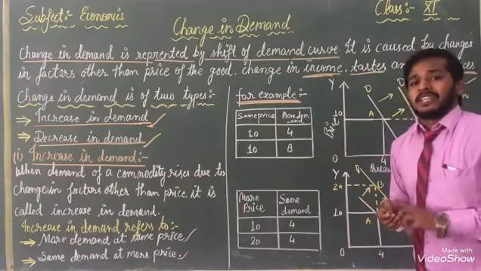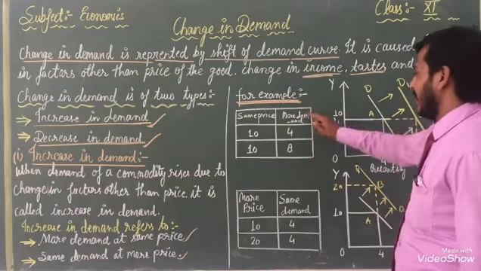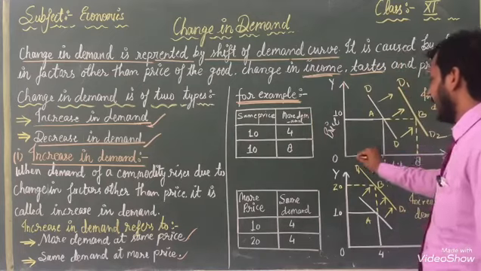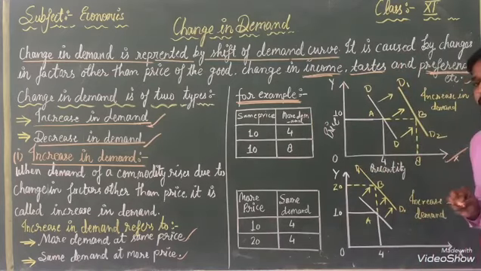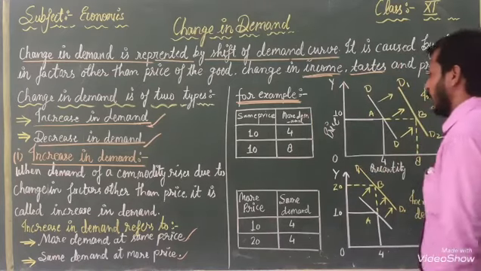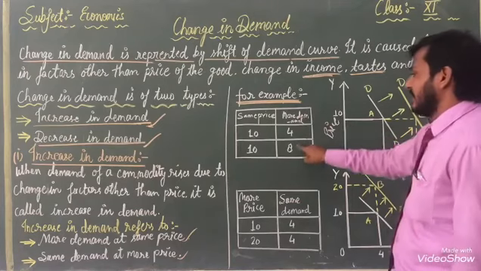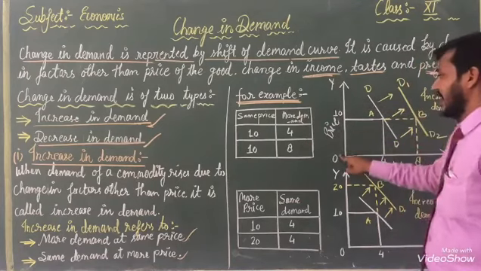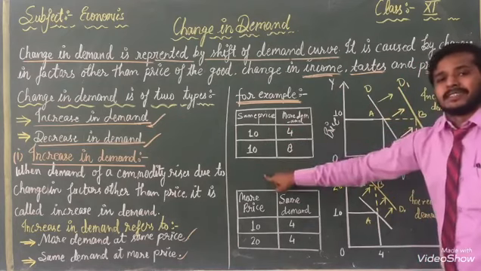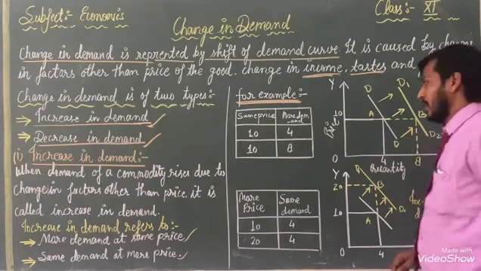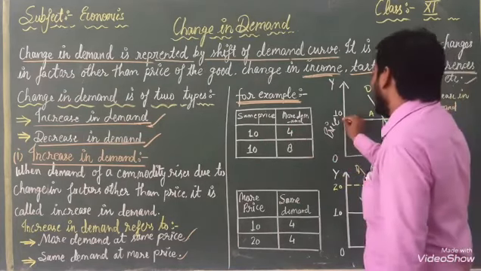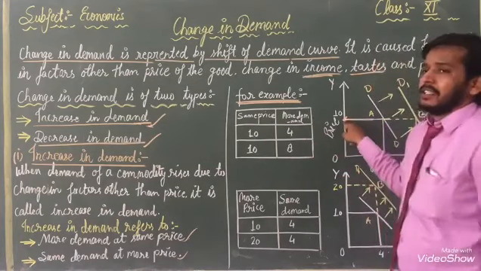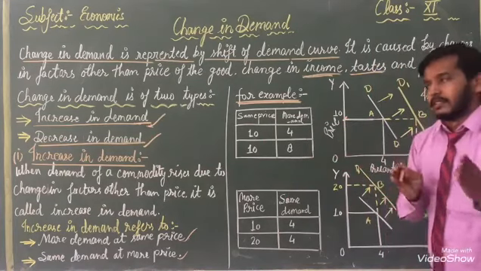If we want to make a curve, then we will make x and y axis. On the x axis we have to represent quantity and on the y axis we have to represent price. Suppose our price is 10 rupees, we have denoted here price is 10.